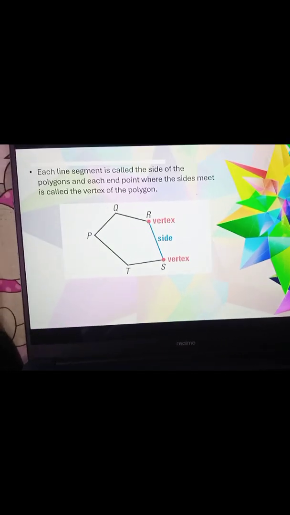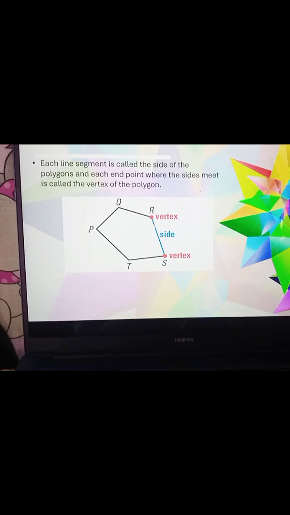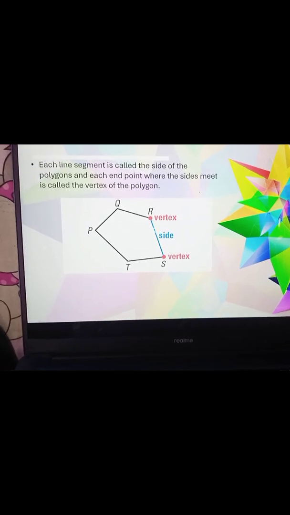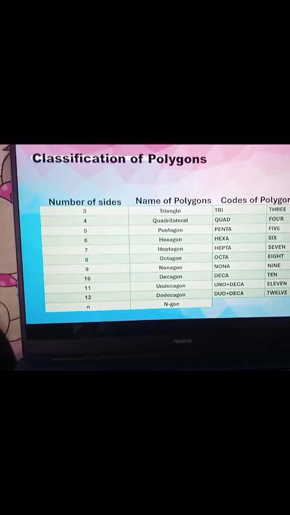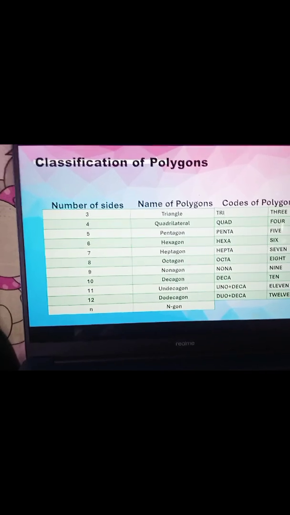Next, each line segment is called a side of the polygon, and each endpoint where the sides meet is called a vertex of the polygon. So this is our side, the blue marking, and our red marking here is our vertex. Next is the classification of the polygons.